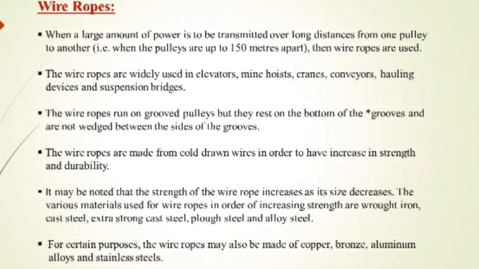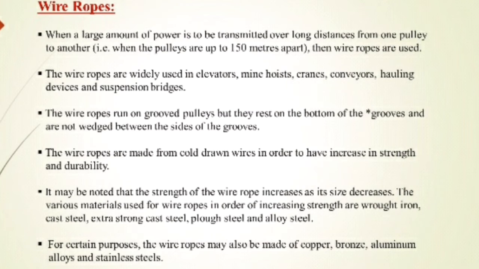And next we are going to discuss what materials are preferred for the wire ropes. To increase the strength of the wire ropes, we prefer different types of materials. They are rough iron, cast steel, extra strong cast steel, plough steel and alloy steels. These are the suitable materials for high strength wire ropes. For certain purposes, the wire ropes may also be made from copper, bronze, aluminum as well as stainless steels. In case of special applications, these types of materials are used to prepare the wire ropes.